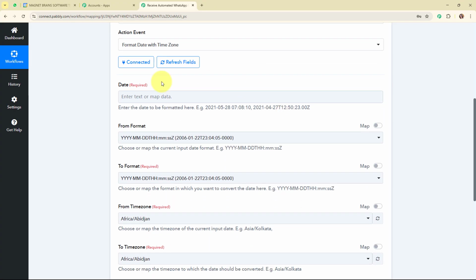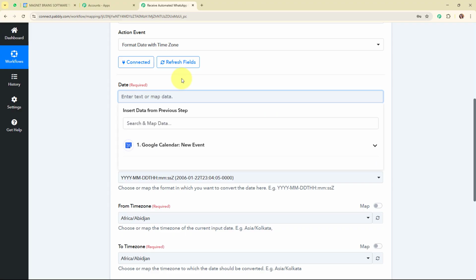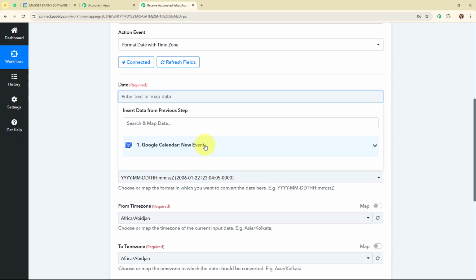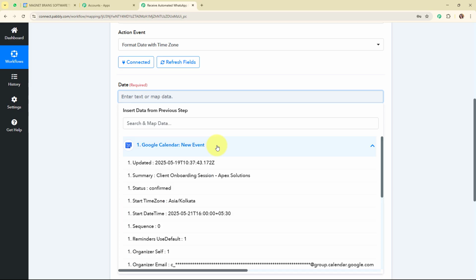Moving forward, it is asking me to enter the date to be formatted. Here I want to format the date that I've received in the response of my Google Calendar trigger step. So instead of entering the date manually, I'm going to map the data. Mapping data means inserting data from a previous step. That means I'm going to map the data from the response that I received in my trigger step or my previous action steps. Mapping makes a text dynamic, so that whenever you receive a new event through Google Calendar, its previously existing detail will automatically be updated with the new one.